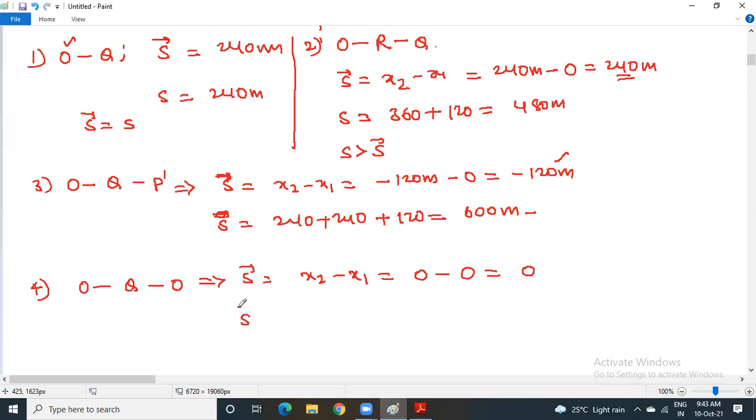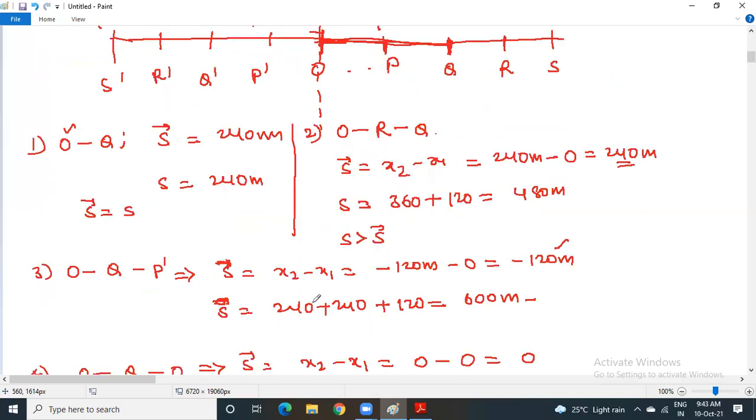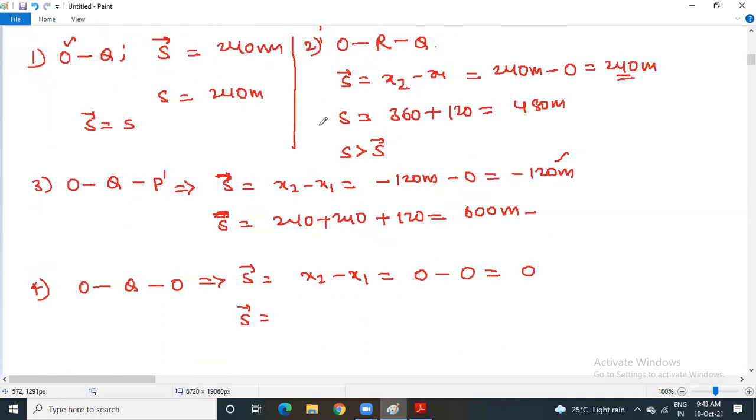And what is your distance? Distance means wherever you go, everything you have to count. You went to Q and you are coming back to O. So up to Q, 240 meters, and coming back from Q to O, 240 meters, your distance will be 480 meters.